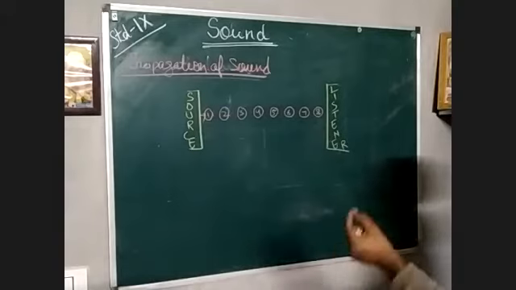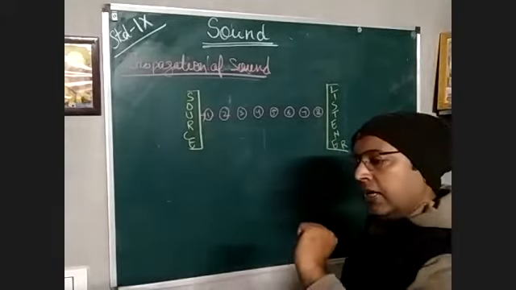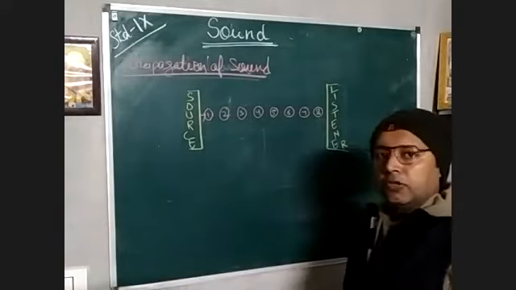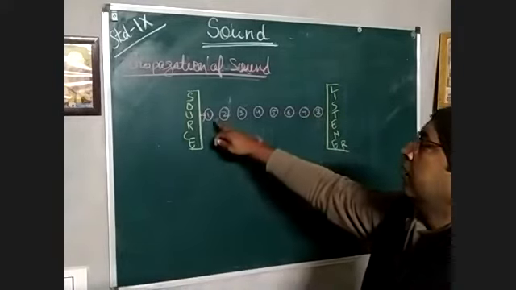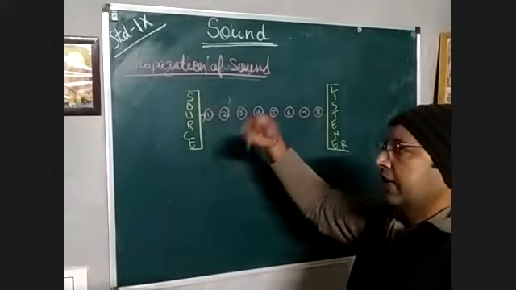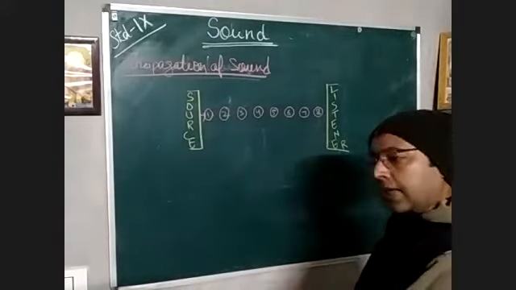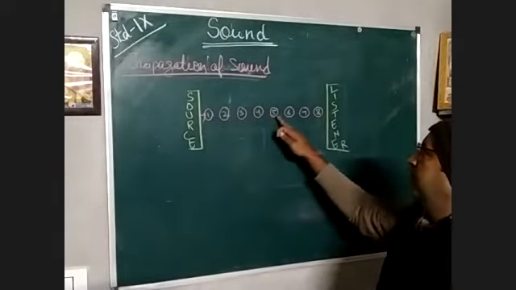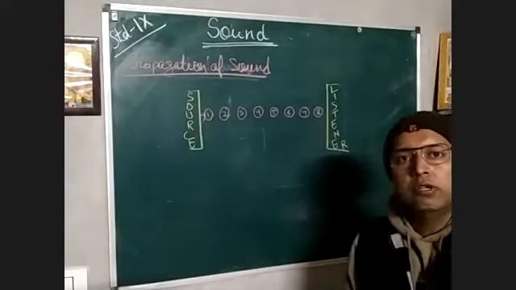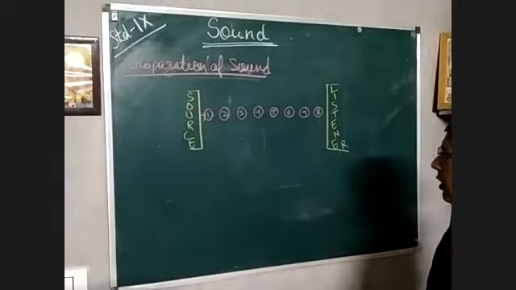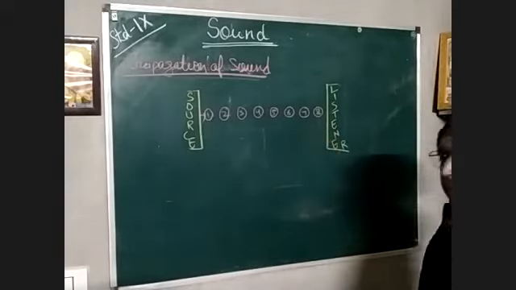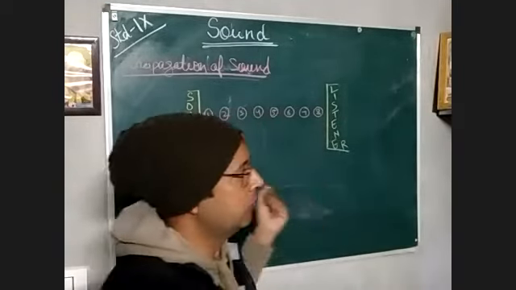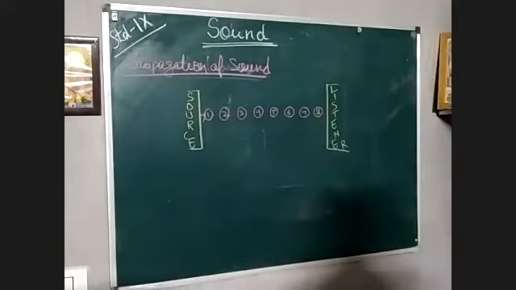Then the first particle will strike the second particle, but after striking, the first particle will come back to its initial position. Then the second will come in motion, strike the third, and again come back. This process keeps going till the sound reaches the listener. Then the sound will be audible to the listener. This is the way sound travels through a medium.